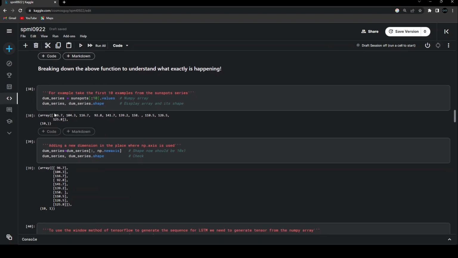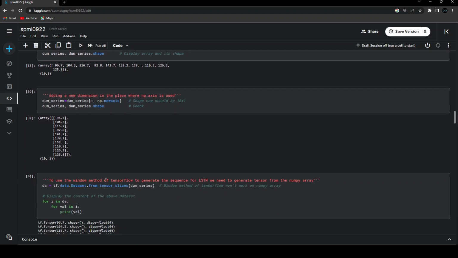Now this row vector is converted to a column matrix, where inside this one whole array we have one full column of data, and that's why the shape now is 10,1. That new axis is adding this extra dimension. Now, to use the windows method of TensorFlow to generate the sequence for LSTM, we need to create tensors from this NumPy array.